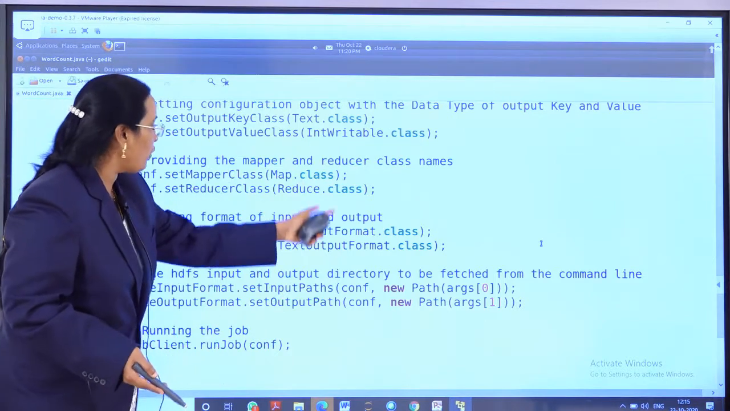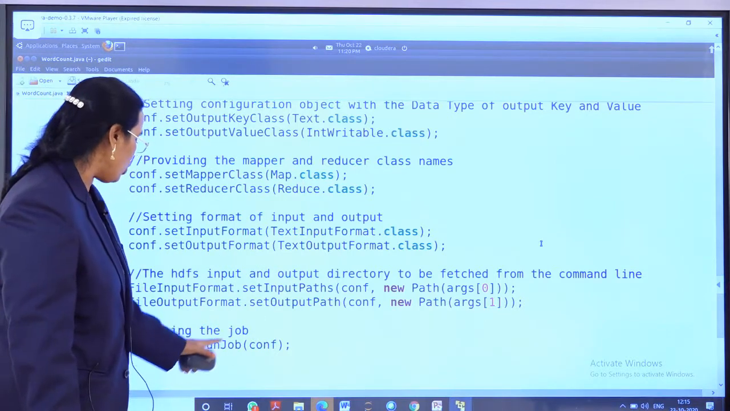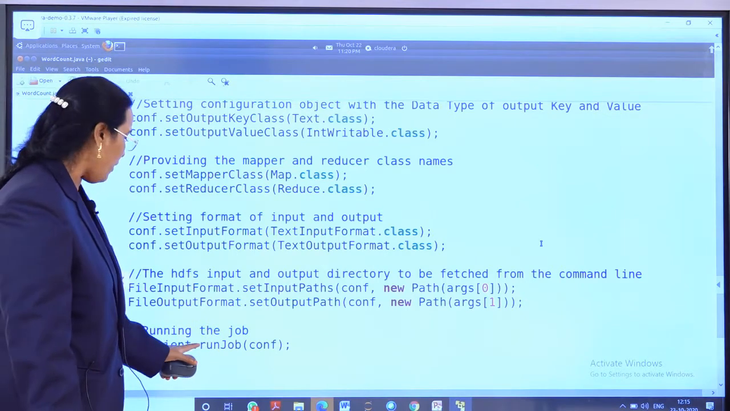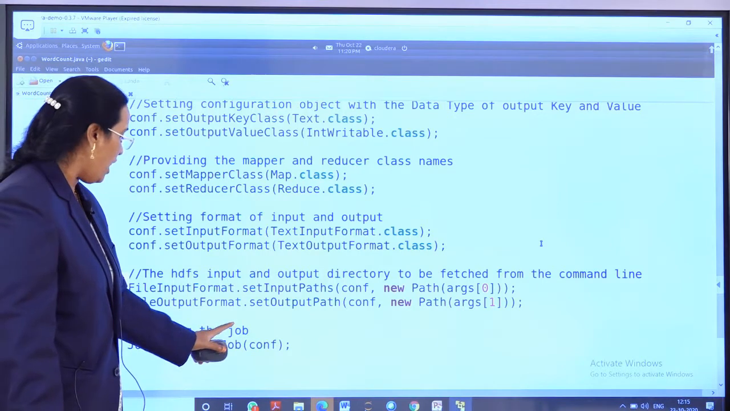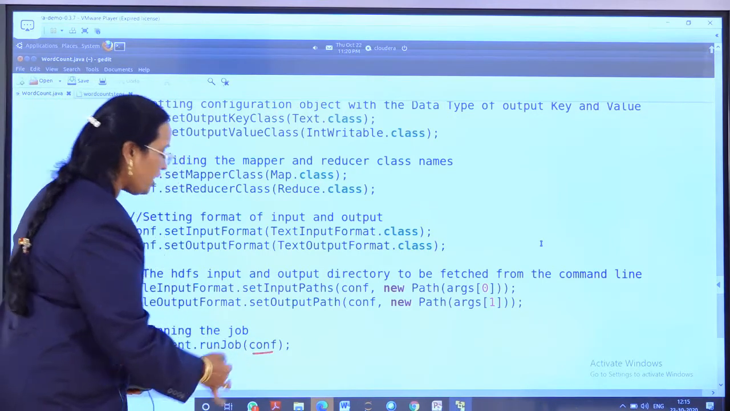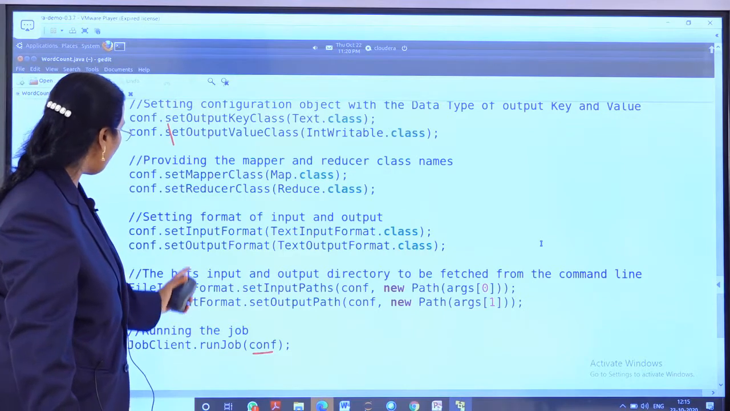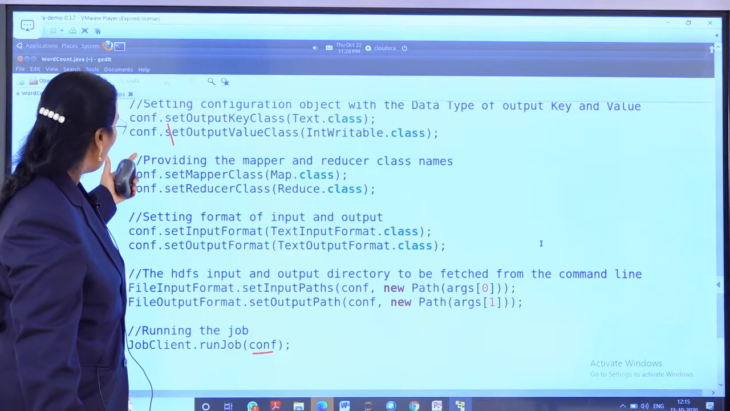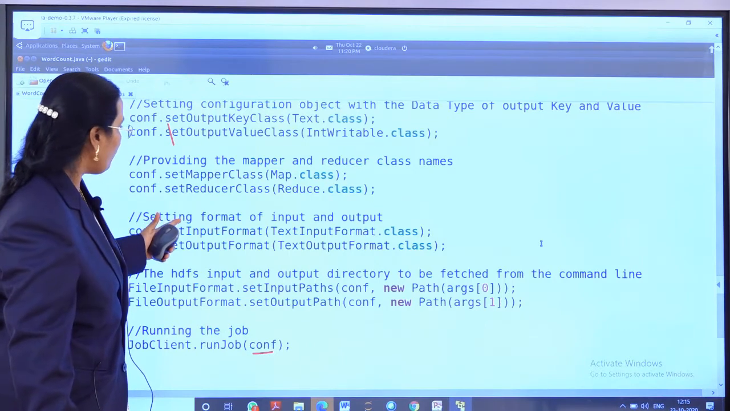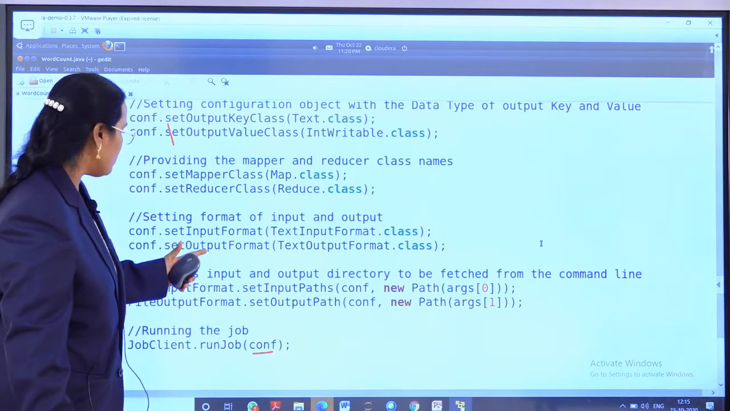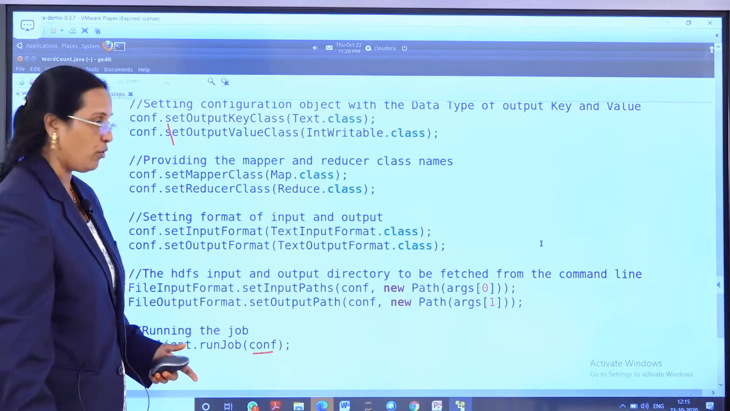After doing all this configuration, the ultimate step is running the job, and running the job is done by the runJob method, that is JobClient.runJob. What are you running here? conf. You have set all the configuration for the mapper and reducer, you have set the configuration for input and output, you have set everything now, and your job is ready to run the program.